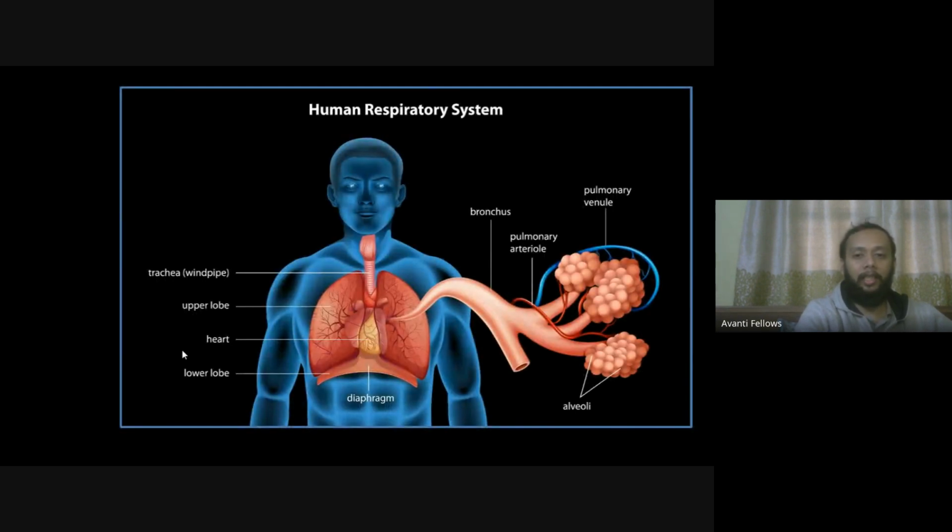Now the next part we'll be covering is the human respiratory system, which won't be happening today because it's already time. So that is what we'll have to start with in the next class, where we will talk about your respiratory system: how it works, what it does, and what possible complications you can have if you have any kind of infection or something like that. We can have a look at a few things there, and in terms of breathing, we'll try to see that. Okay, so that will be our next topic to cover.